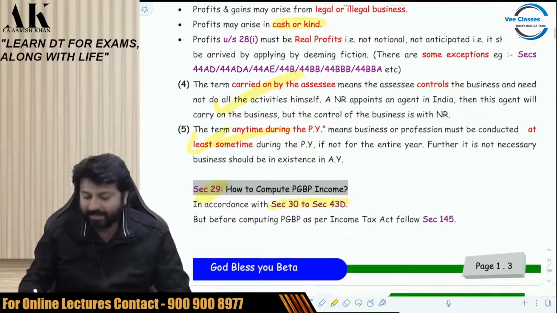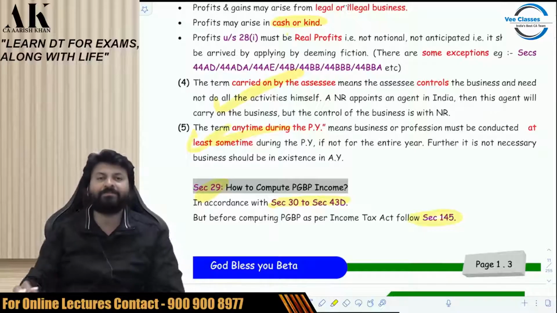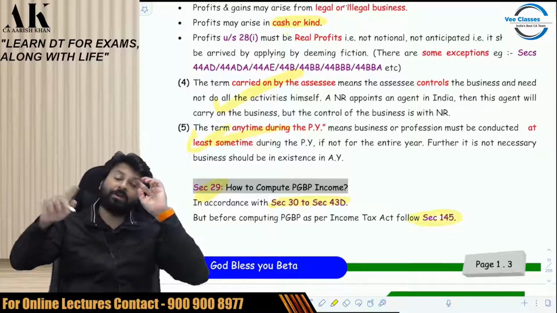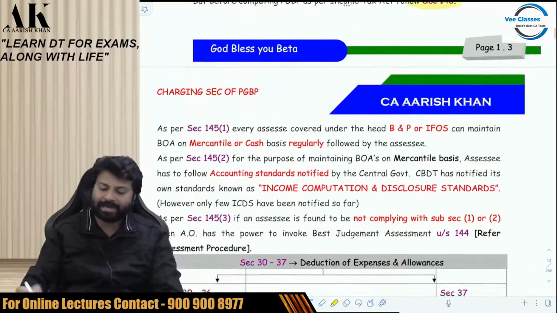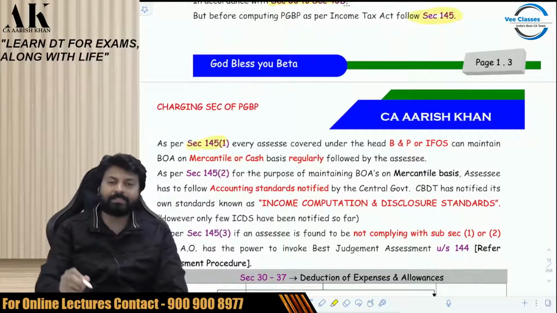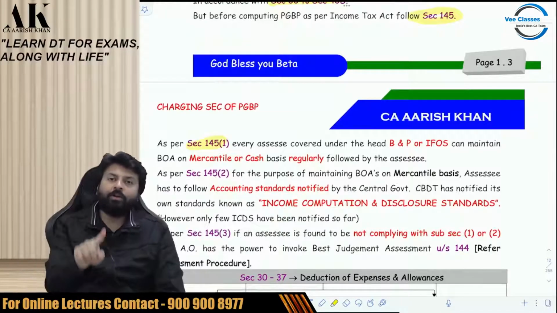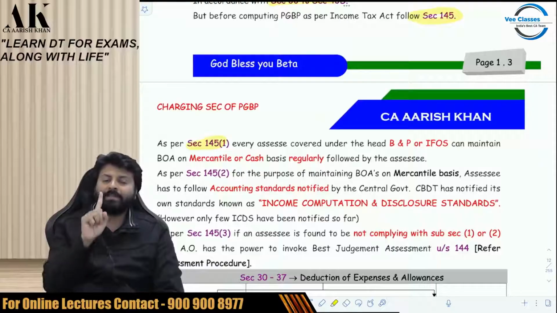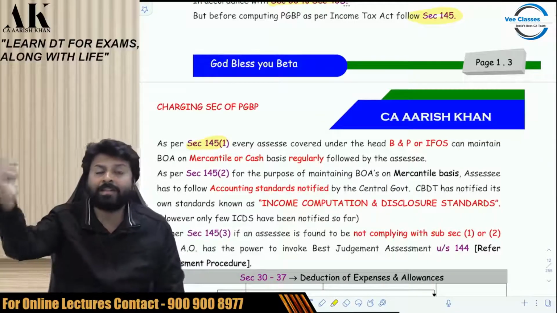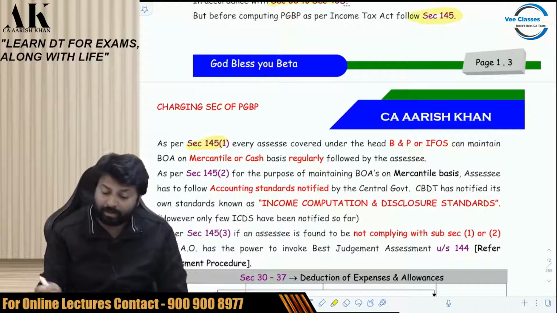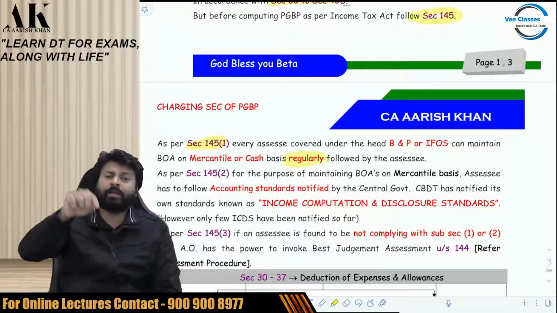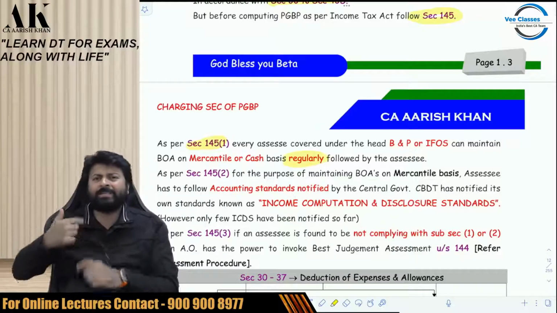How to make a PNL? That is given in section 145. Section 145 talks about the manner of making PNL, and in that there are three subsections. Subsection 1 says you can follow books of accounts. You can follow the method of accounting, either mercantile or cash. You can follow both, but you have to follow regularly. Whatever you are following, follow regularly. You cannot change on a year-to-year basis.